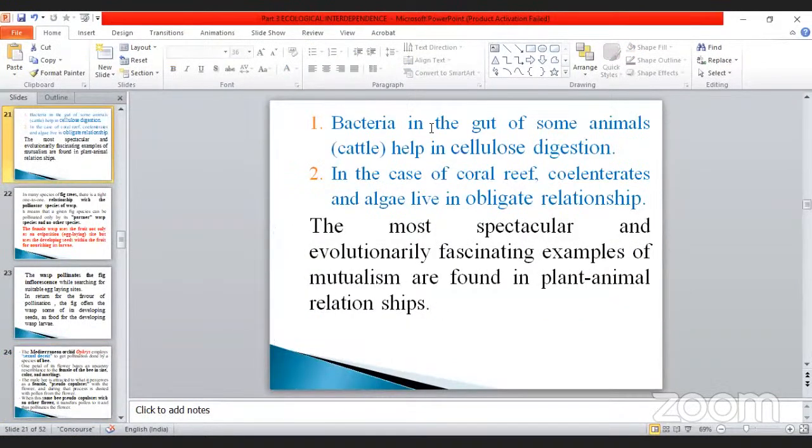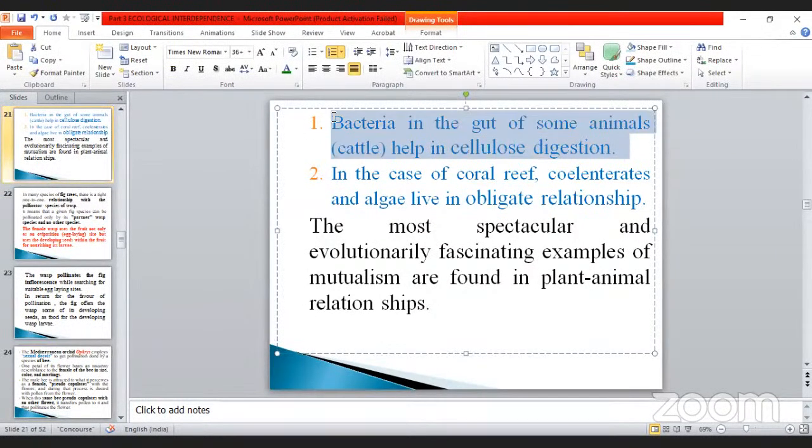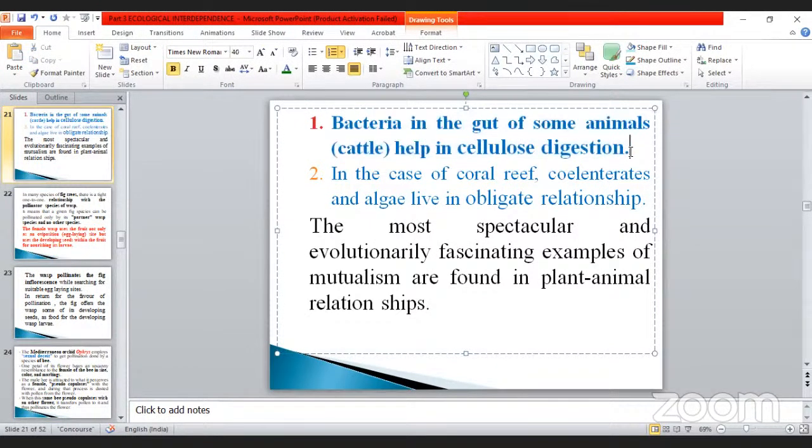Next, the bacteria in the gut of some animals, cattle, help in cellulose digestion. We already saw these things in biogas making, methane, CH4. Cellulose is present in the herbivores. After grazing, the animals also digest the cellulose with the help of the enzyme called cellulase. So this is the first point.